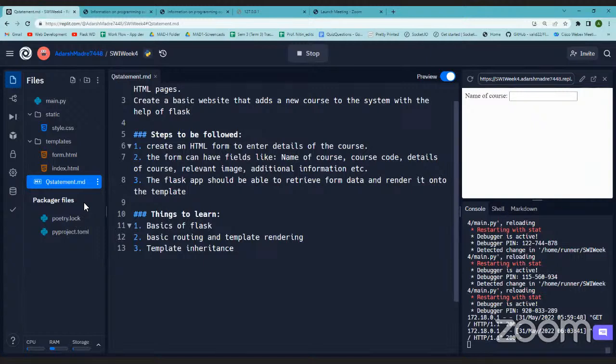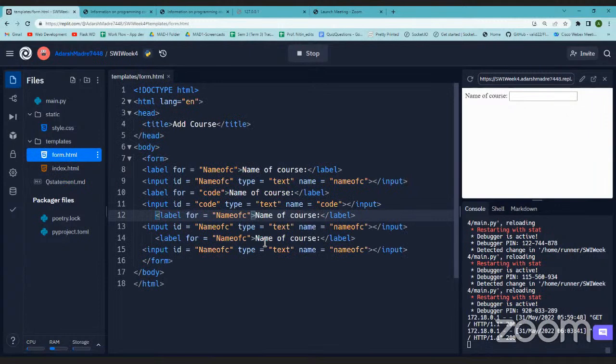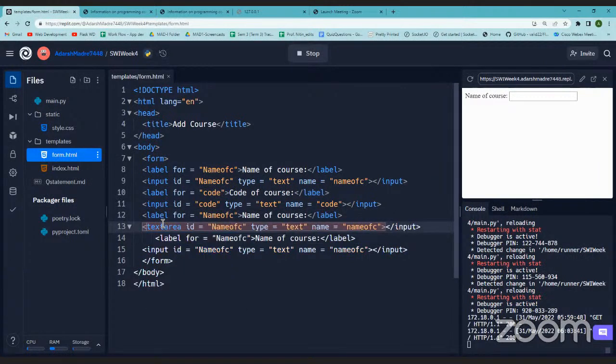For that, we will not go with the input. We will go with another element called text area, right? So why do we need text area? Because we need to put in the form something that is more of length, I mean, larger in value as far as the number of letters are concerned, right? So after the name, this name of course I'll change to code of course, right? Next is the thing that I'm talking about, the details. So instead of input, we will use text area. Text area. So if it is text area, we'll end it with text area.